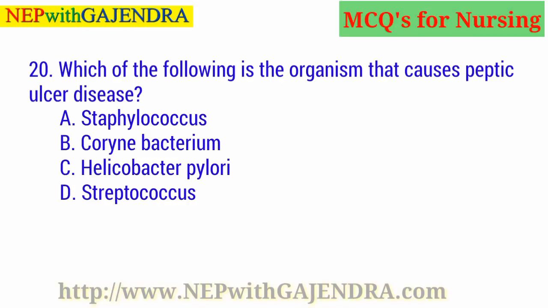Which of the following is the organism that causes peptic ulcer disease? A. Staphylococcus. B. Corynebacterium. C. Helicobacter pylori. D. Streptococcus. Guess the right answer. Right answer is C. Helicobacter pylori.